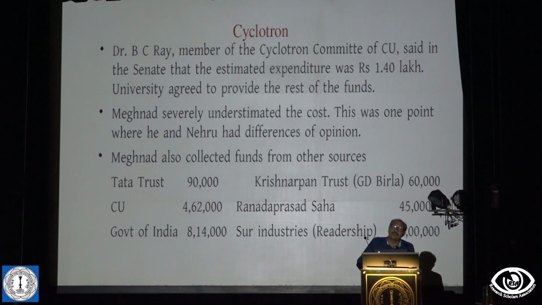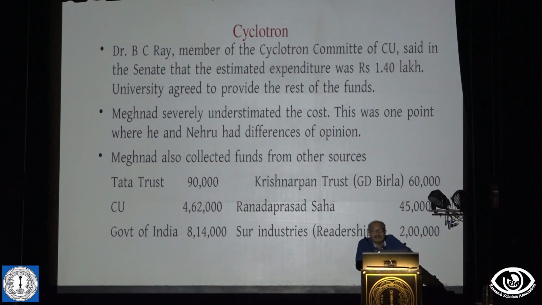In fact, Shah actually collected a lot. I don't know whether you can see, but from the Tata Trust he got 90,000 or 60,000. Then from the Vedas Krishna Trust, he got 60,000. From Calcutta University, he got 4,62,000. From Ranada Prashant Shah, who was a customs clearing agent, he got 45,000.